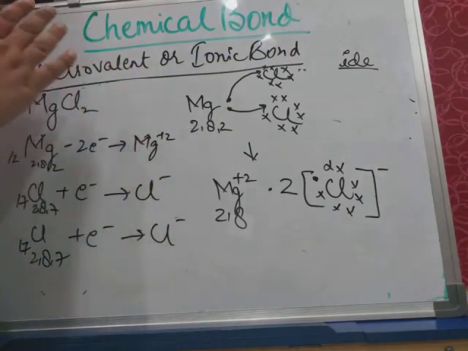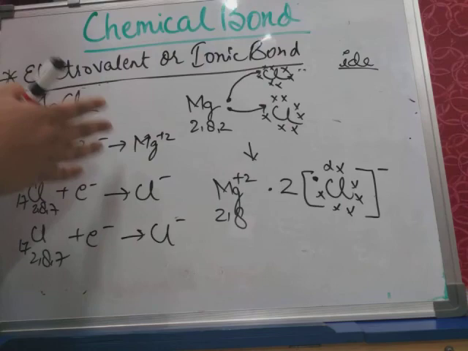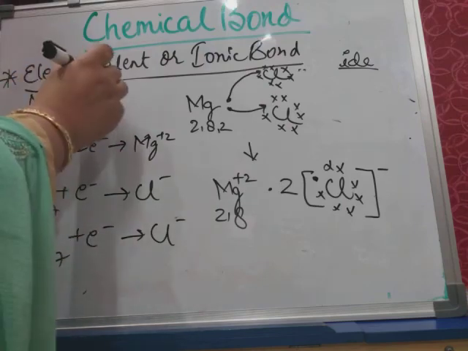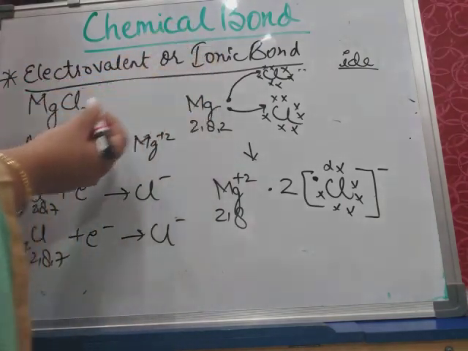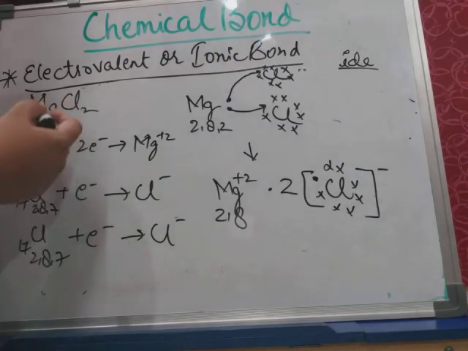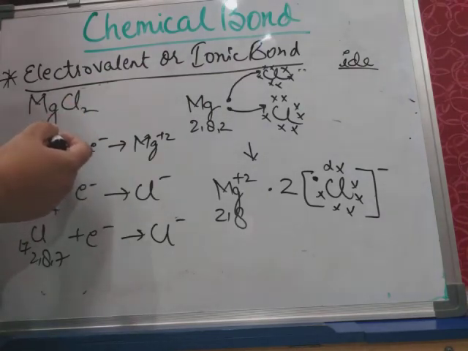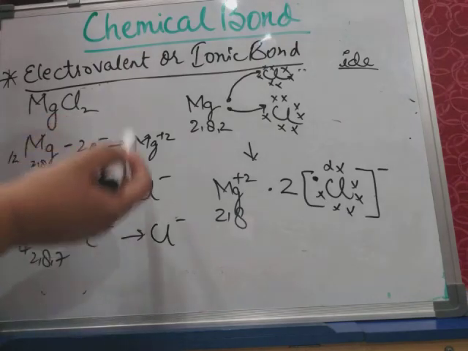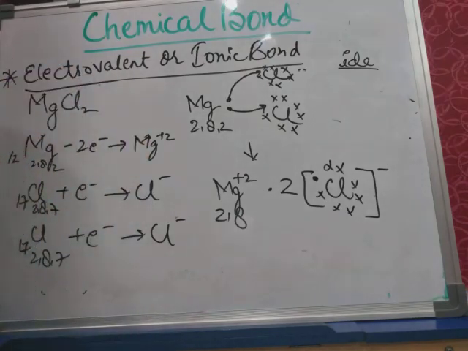The first type of chemical bond we studied is the electrovalent or ionic bond, which is formed between a metal and a non-metal atom, where the metal atom loses electrons and the non-metal atom gains electrons. It means here the bonds are formed by transfer of electrons. Thank you class, and tomorrow we'll study covalent bonds. Thank you.